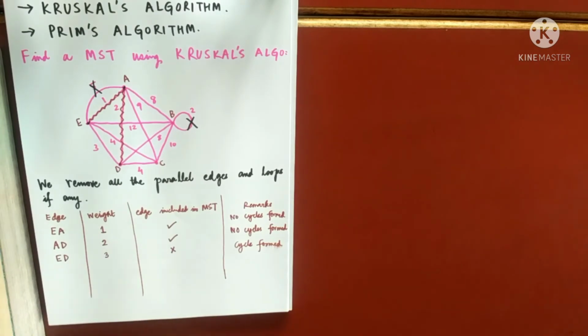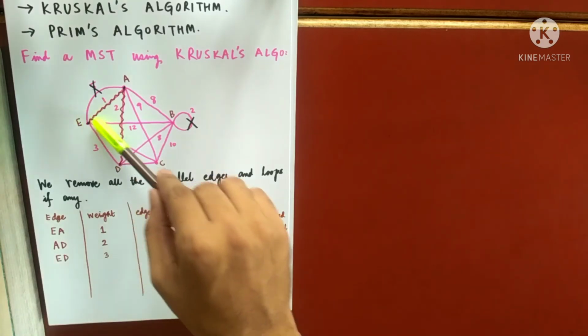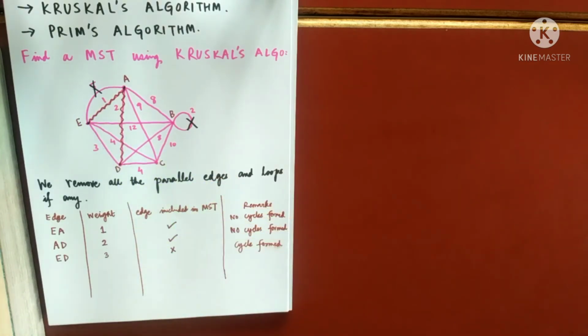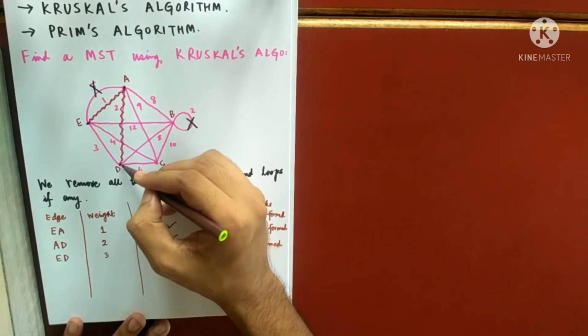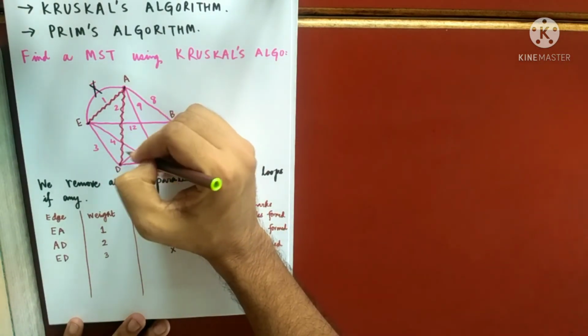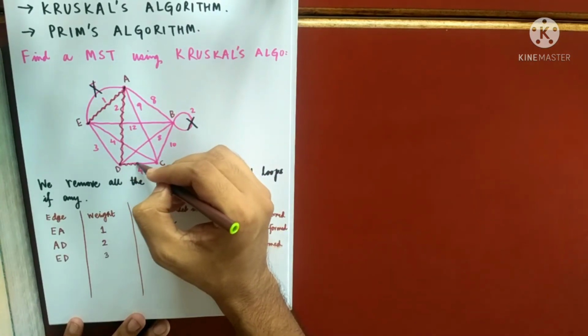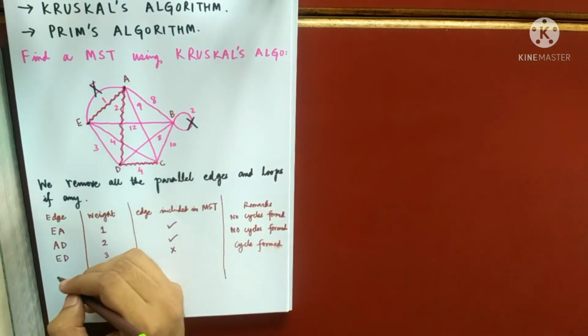I'll repeat this process. Which is the next edge that you want to take having length 4? Length 4, I can see 2 of them. You can take any one. As already said, when there is a repetition of edges, you can choose any one without any hesitation. Suppose you can also take this one, doesn't matter. But suppose I am choosing this one first. That is my choice completely.